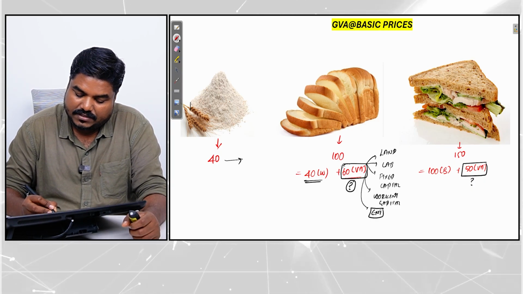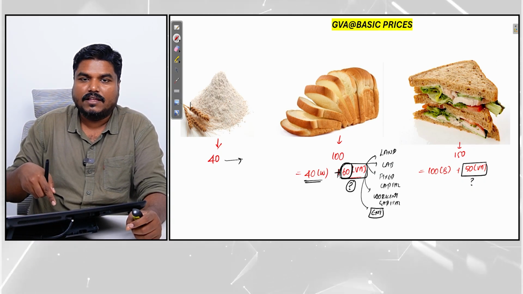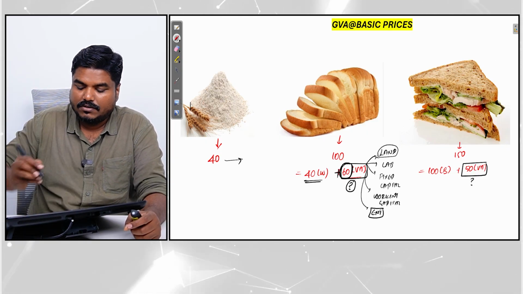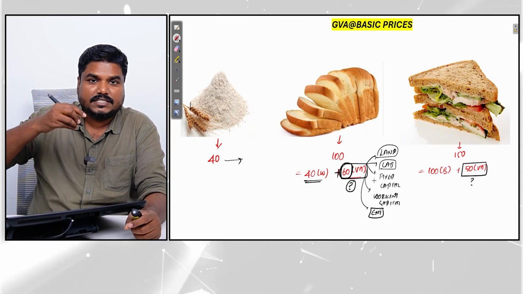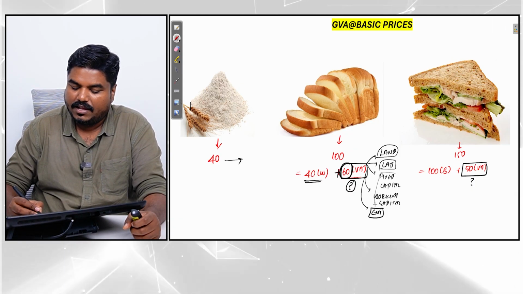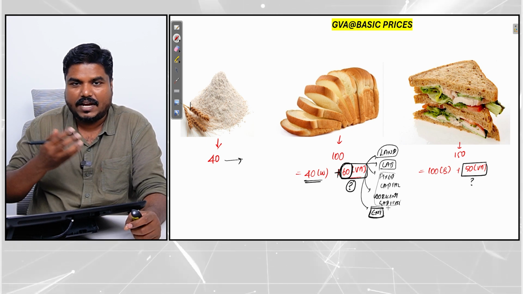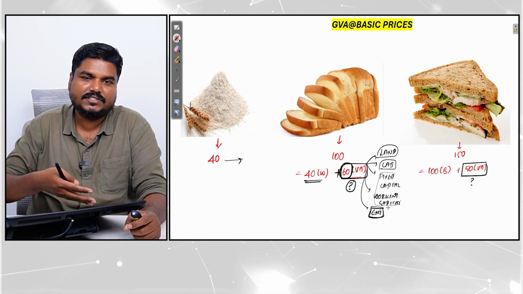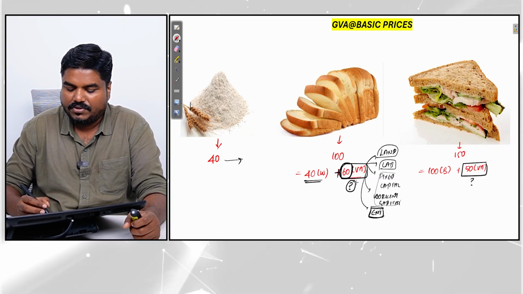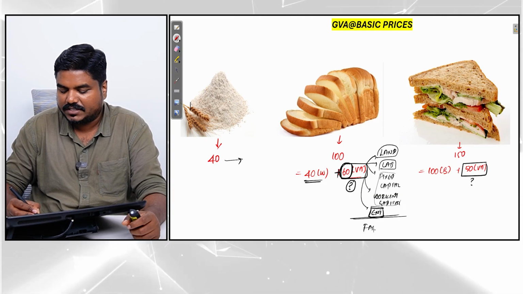So the 60 rupees of value addition, how was this arrived at? 60 rupees includes the bakery rent. 60 rupees includes the labor cost. 60 rupees includes the capital, fixed capital or working capital, right? 60 rupees includes the amount for the enterprise. The enterprise is also putting in some energy, for which they will also get some compensation. All put together is 60 rupees. So this is nothing but factors of production.